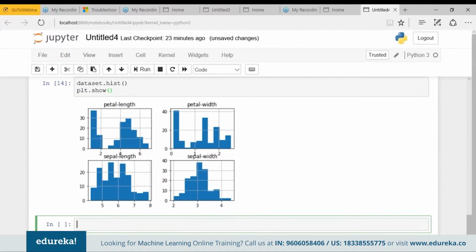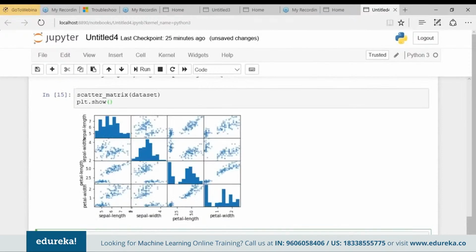Okay, so next comes the multivariate plot. Now that we have created the univariate plot to understand each attribute, let's move on. All right, this was our multivariate plot. Now let's move on and evaluate some algorithms. Now it's time to create some models of the data and estimate their accuracy on unseen data. So now we know all about our data set, right? We know how many instances and attributes there are in our data set. We know the summary of each attribute. Now I guess we have seen much about our data set. Now let's move on and create some algorithms and estimate their accuracy based on the unseen data.